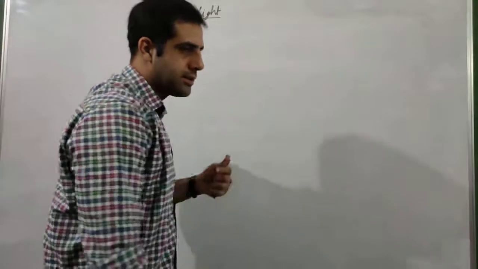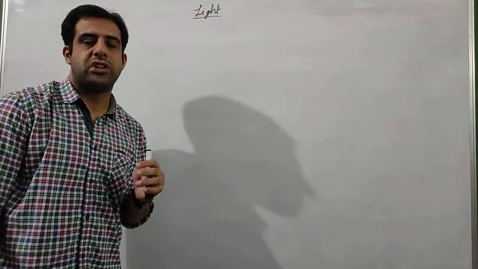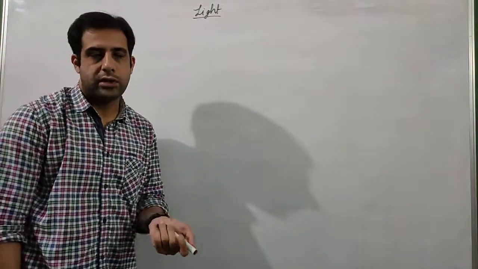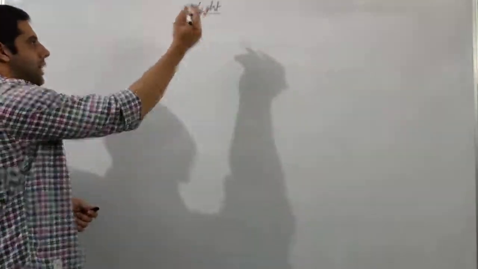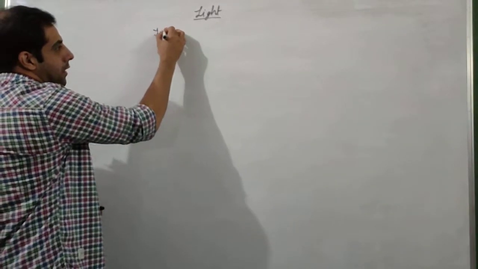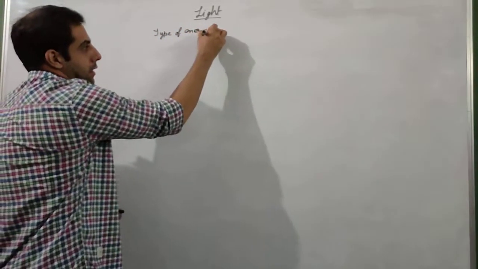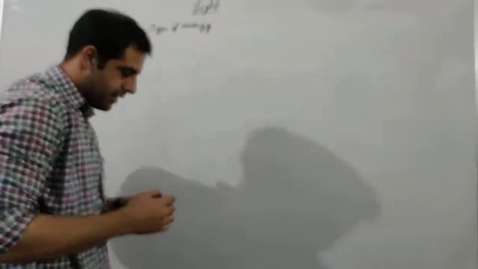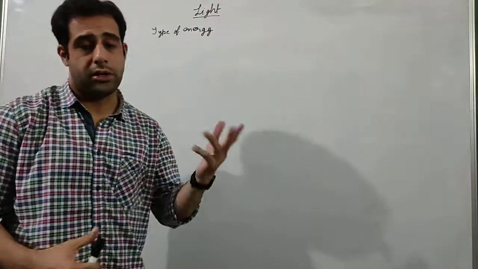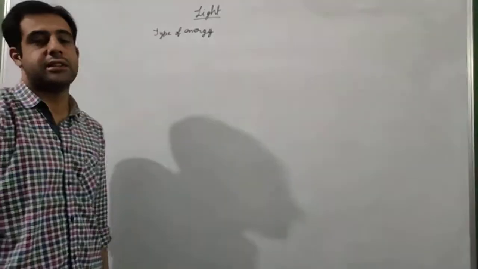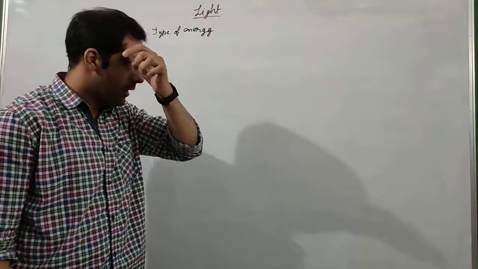Now let us start the next chapter, light. So what is light? If I ask you the question, define light, then what will you say? The simplest answer, and that you have studied in junior class also, is that light is a type of energy. Just like any other energy, heat energy, kinetic energy, potential energy, nuclear energy, chemical energy, light is also an energy.